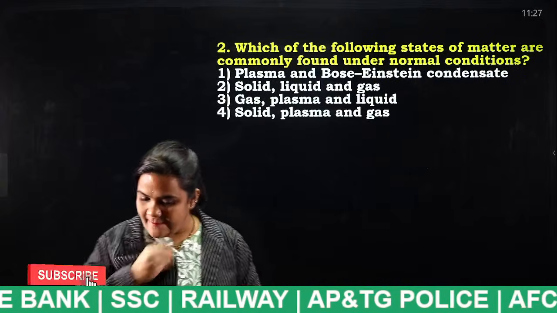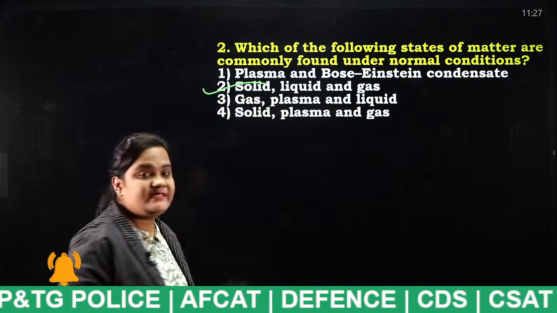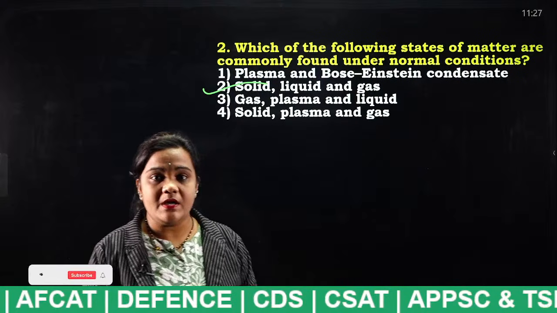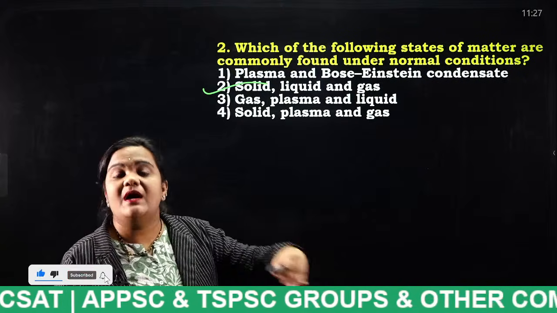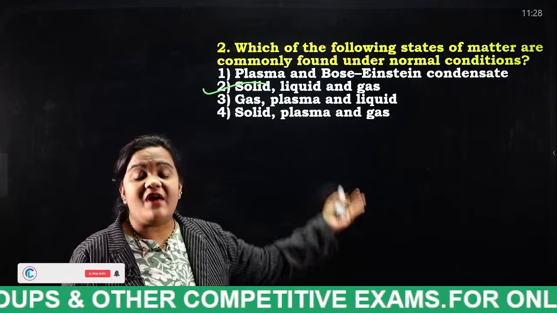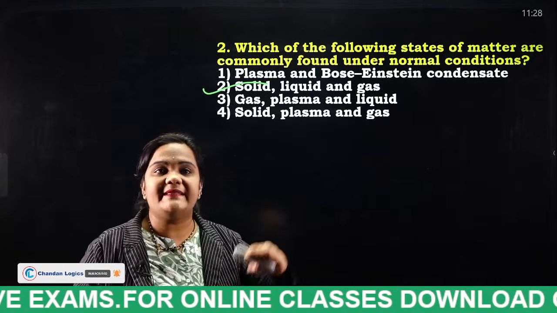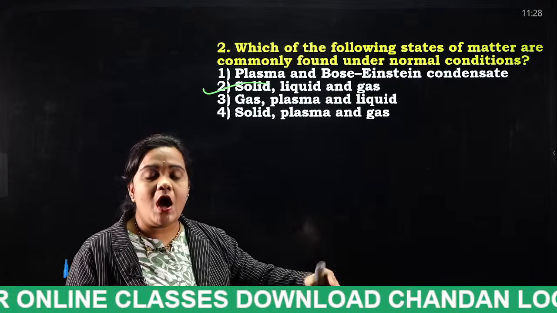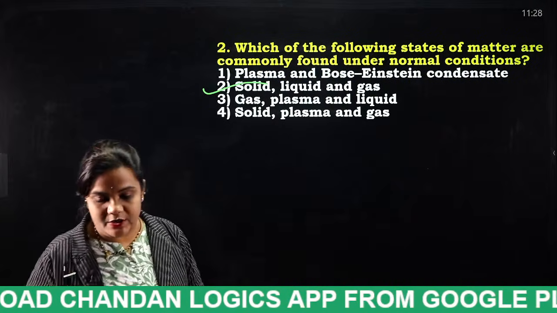Tell me, students. Solid, liquid and gaseous in normal conditions. If some of the gases get ionized, that is plasma. If all the particles get cooled down to absolute zero temperature, that is Bose condensate. In normal conditions, the states of matter are solid, liquid, gaseous. Very good.